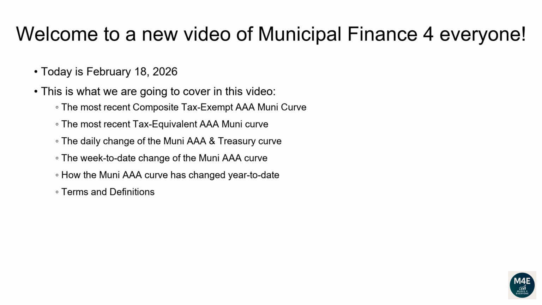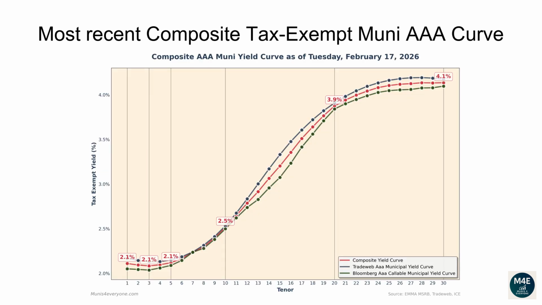Terms and definitions. Let's go over the most recent composite tax-exempt Muni AAA curve. The following composite tax-exempt yield curve is based off the most recent TradeWeb, Bloomberg yield curves that are available on the MSRB website, plus some proprietary extra adjustments, as of February 17, 2026.